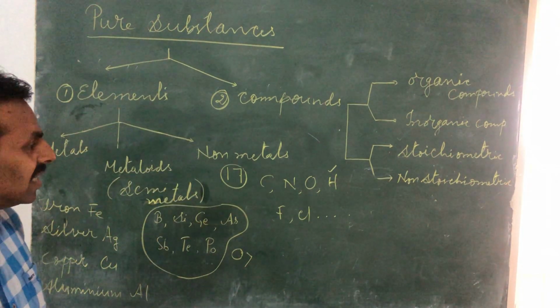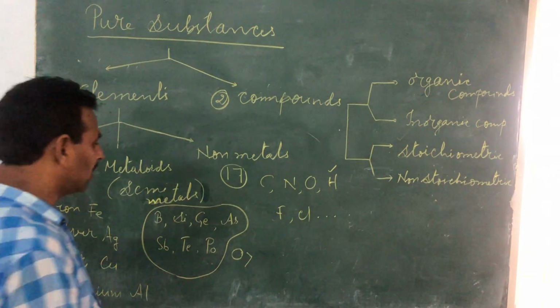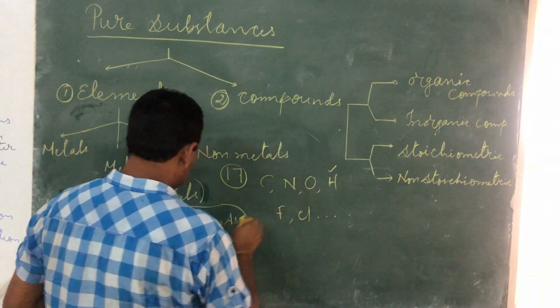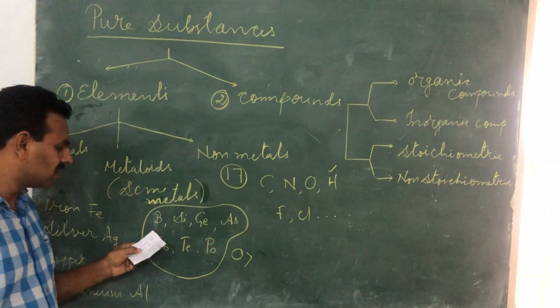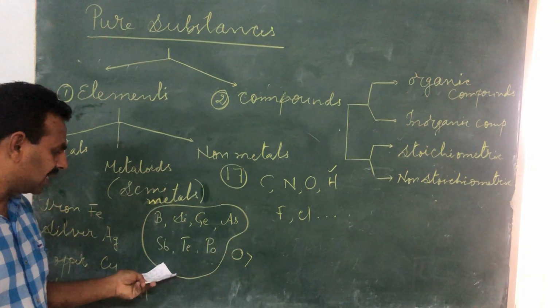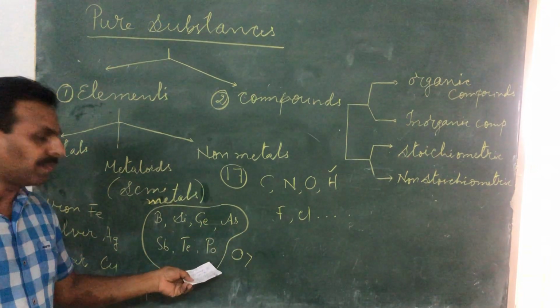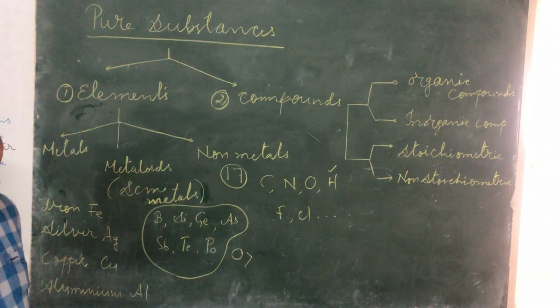So around 17 elements are non-metals, and 7 semi-metals are there: boron, silicon, germanium, arsenic, antimony, tellurium and polonium.